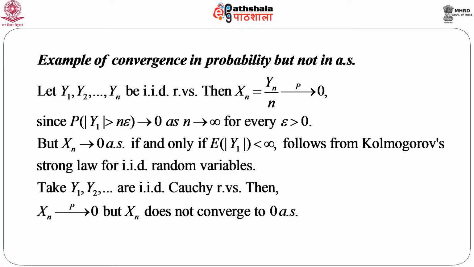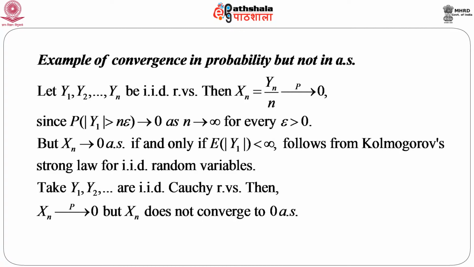So, the next one we will discuss: convergence in probability does not necessarily imply almost sure convergence. So, let us consider a sequence of IID random variables, say Y_1, Y_2 up to Y_n. Then X_n equals Y_n by n converges in probability to 0, which is trivial because since the Y_i's are IID random variables, the probability that |Y_1| is greater than n epsilon goes to 0 as n goes to infinity for every epsilon greater than 0, fixing every positive epsilon.